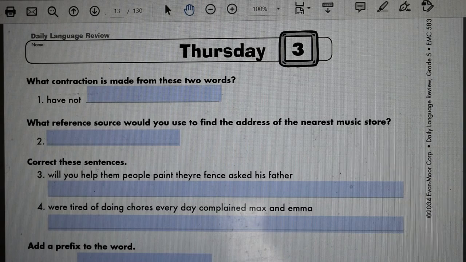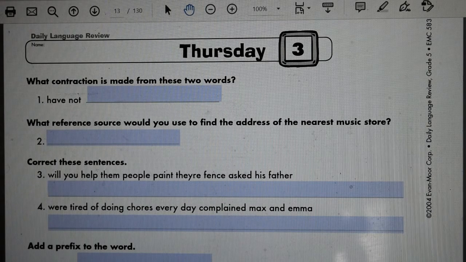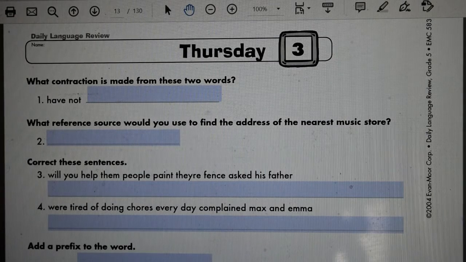It's Thursday, February 20th, and this brings us to today's grammar activity. So go ahead, press pause, write down the questions in your notebook, and we'll come back to them as soon as you're done writing.